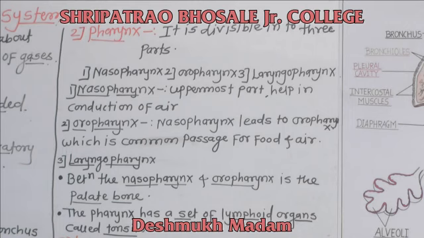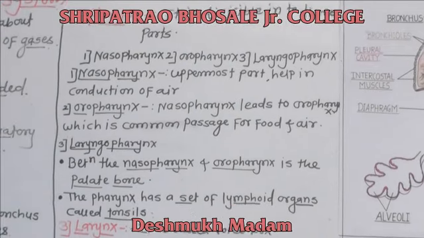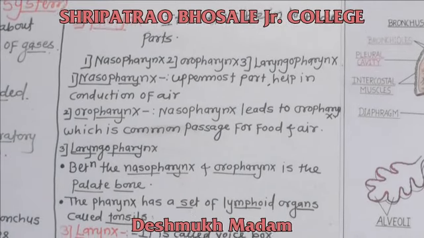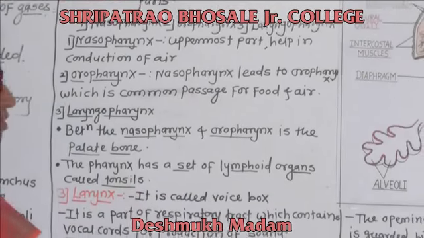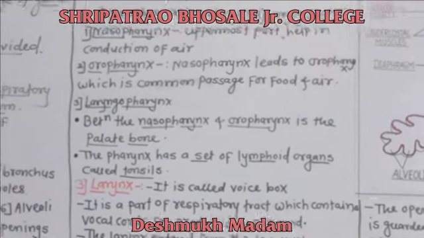The palate bone lies between the nasopharynx and the oropharynx. The pharynx has a set of lymphoid organs called tonsils.